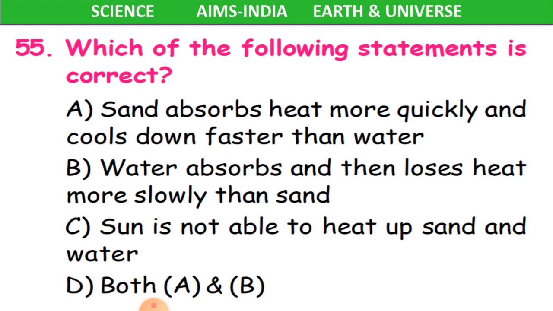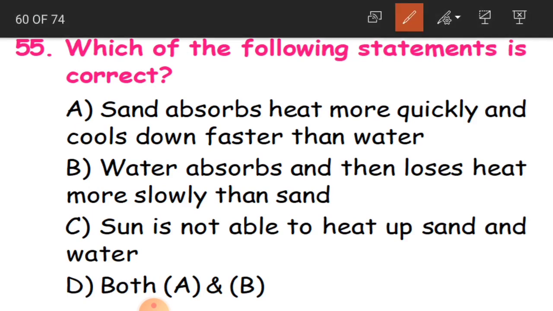Now, the 55th question. Which of the following statements is correct? Here you have 4 statements. A is sand absorbs heat more quickly and cools down faster than water. B is water absorbs and loses heat more slowly than sand. C is the Sun is not able to heat up sand and water. And D is both A and B.